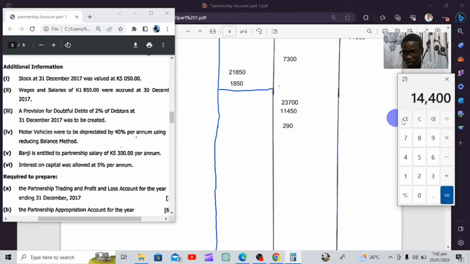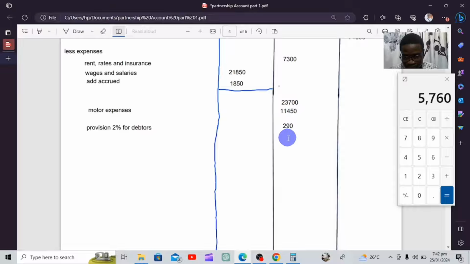Now from this value is where we're going to find the 40% they were talking about. So you can simply say times 40 divided by 100. We're getting 5,760. So this is our depreciation.